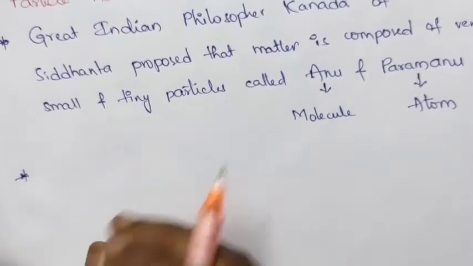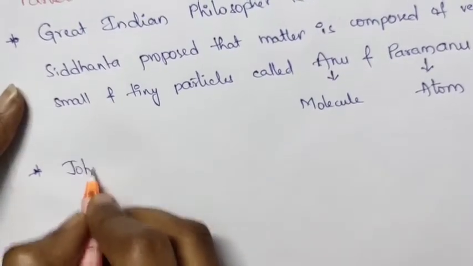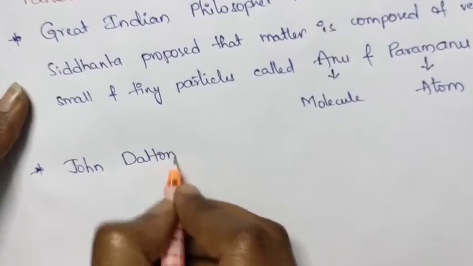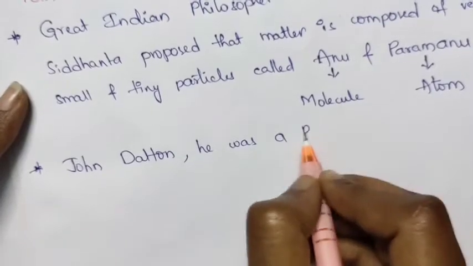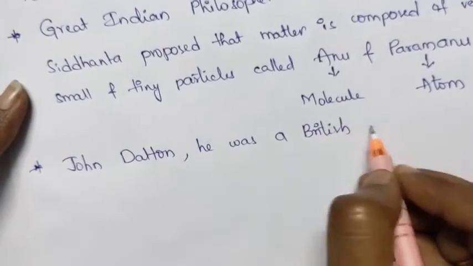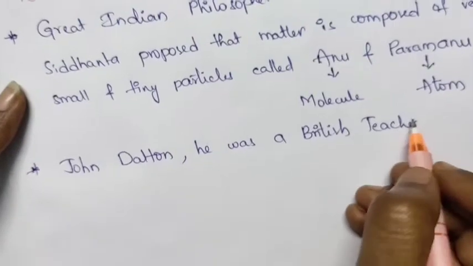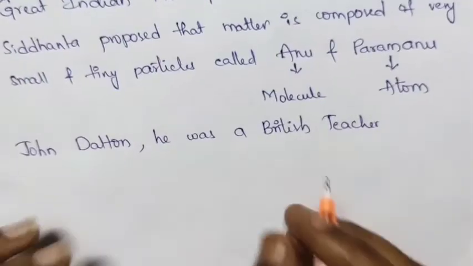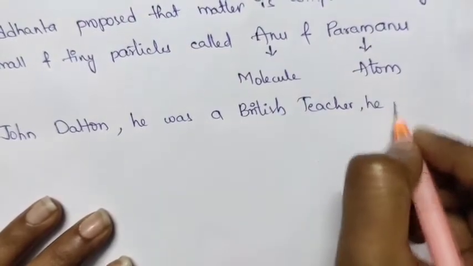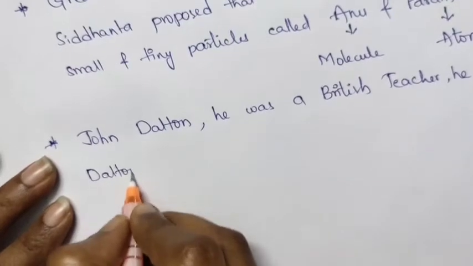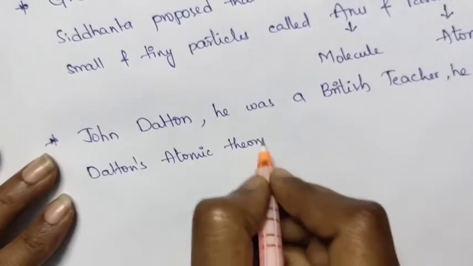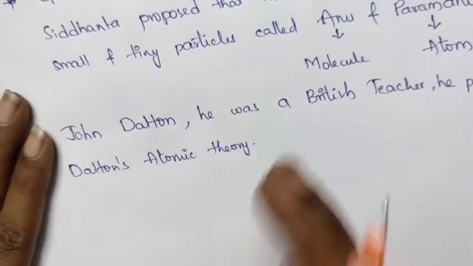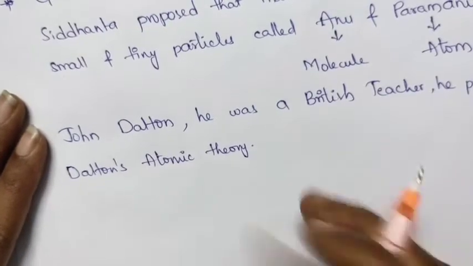And next, a British teacher, John Dalton, proposed Dalton's atomic theory.